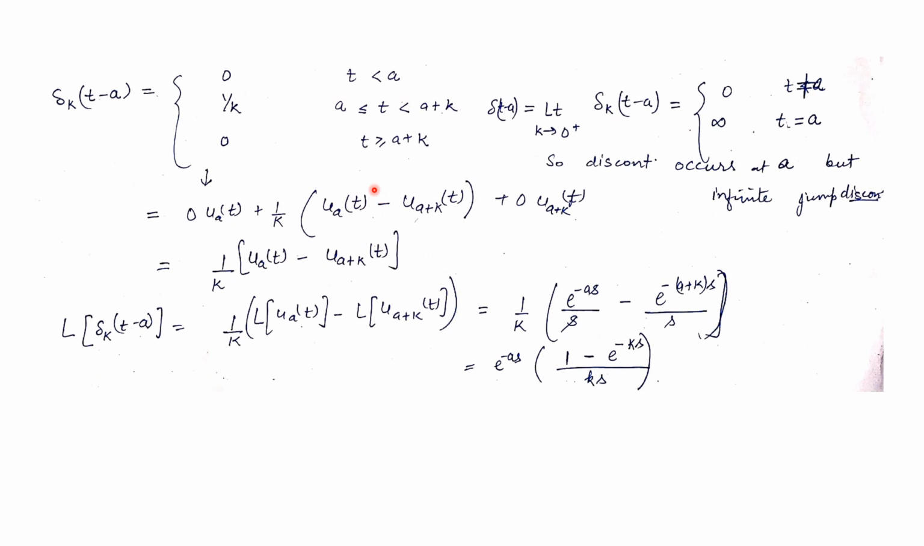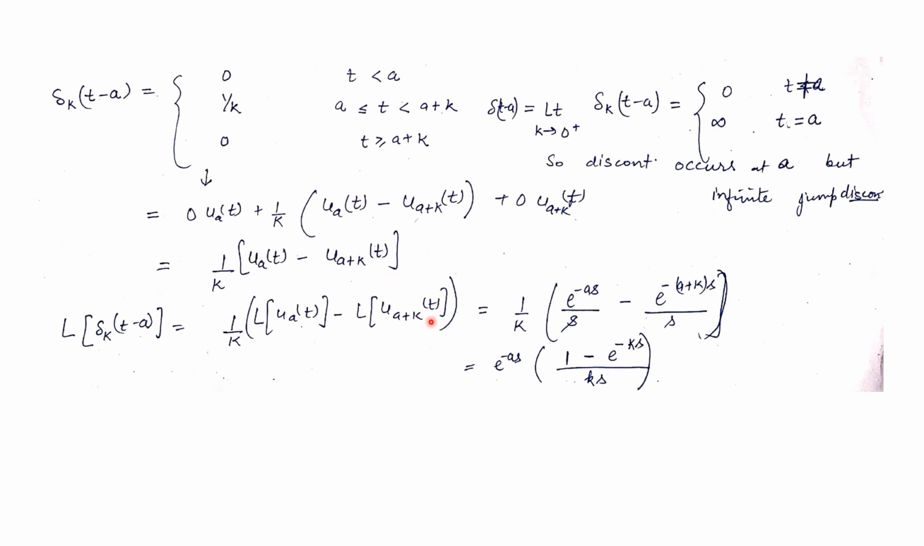Since we can find the Laplace transform of the unit step, we can find the Laplace transform of this function. So taking the Laplace of this function, we will get 1 over k, which is constant, times the Laplace transform of this minus the Laplace transform of this. Now what is the Laplace transform of unit step at a? Here the function value is 1. So the Laplace of f(t minus a) into unit step at a is e to the power minus as into the Laplace of 1. What is the Laplace of 1? 1 over s. So this is e to the power minus as by s.